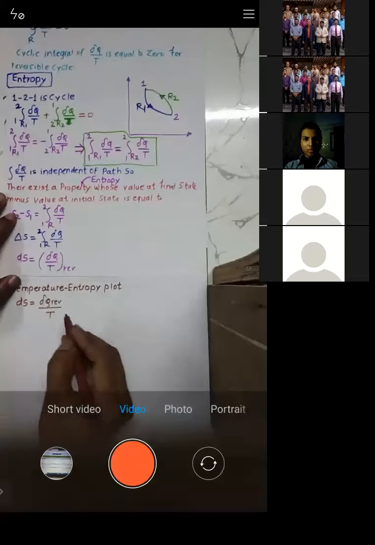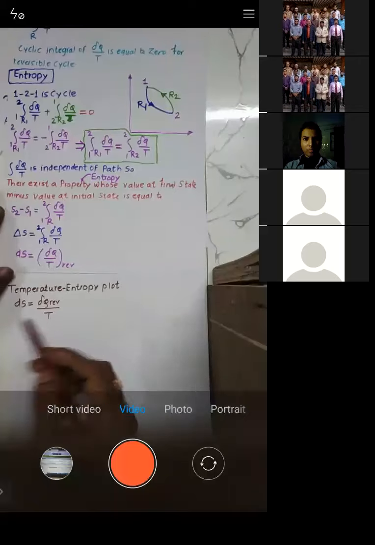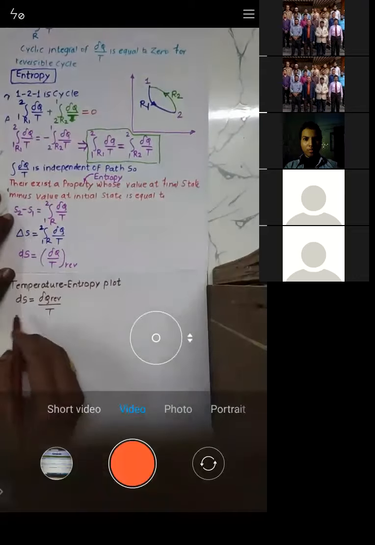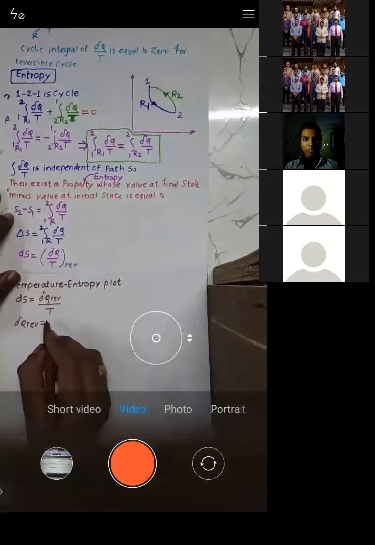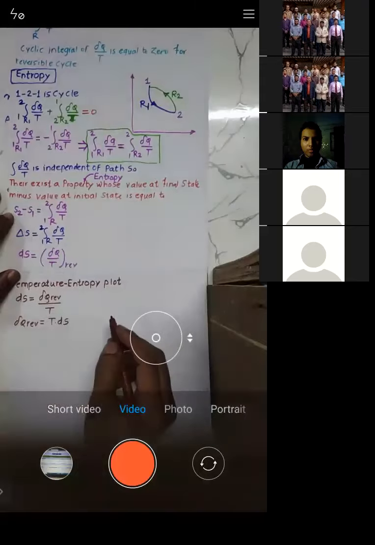Temperature is never reversible. Either heat is reversible or work is reversible, right? Temperature is never reversible. So dS is given by del Q reversible by T. From this, you will get the value of del Q reversible. Del Q reversible is given by T into dS.